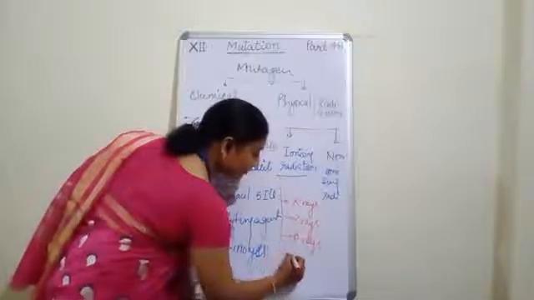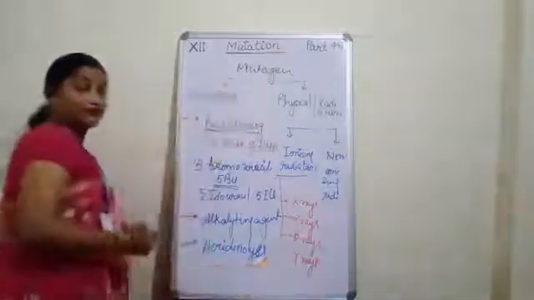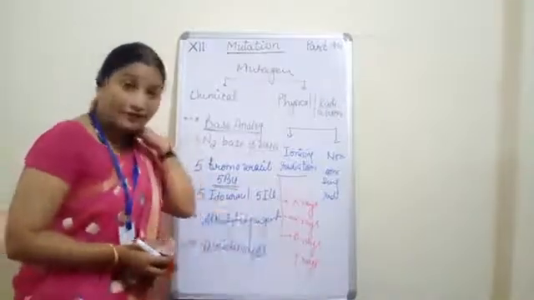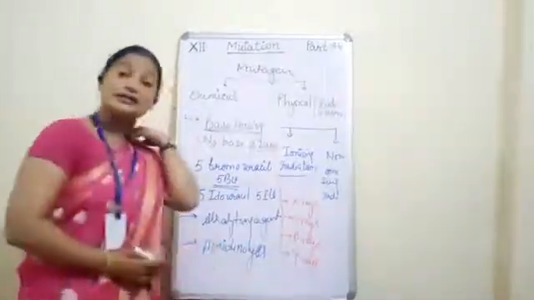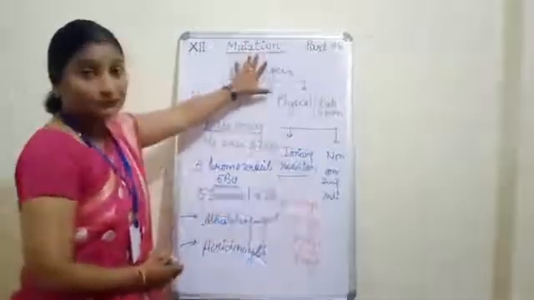And fourth is gamma rays. If a body is exposed to these rays, then definitely there may be a sudden change in the genetic makeup, and this will cause mutation.